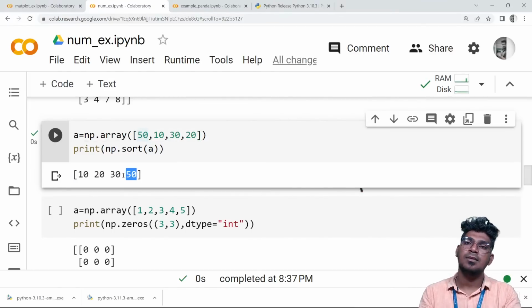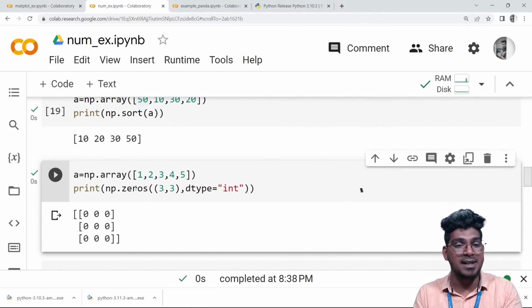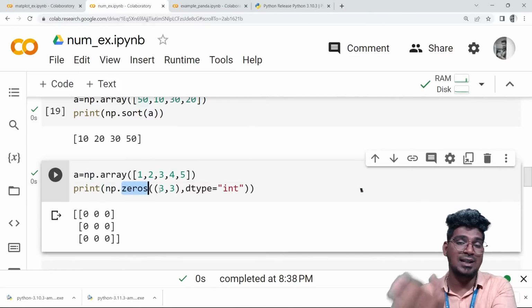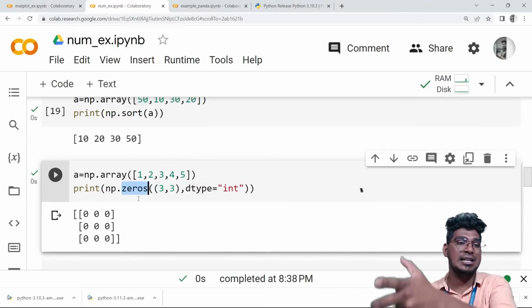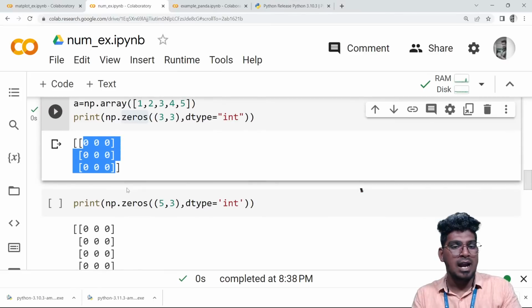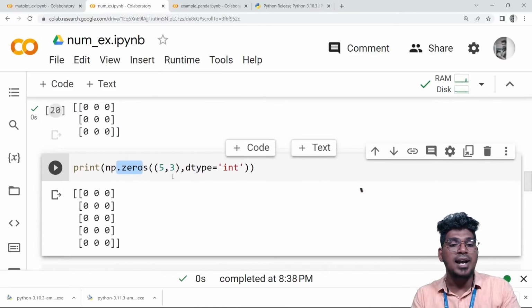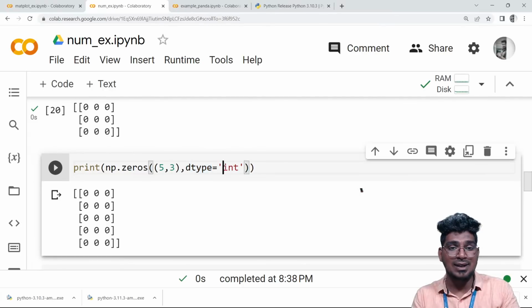And also I'm going to fill with zeros. np dot zeros will help in creating 3 rows and 3 columns filled with zeros. And also these zeros of 5 by 3 means 5 rows and 3 columns are going to be displayed. And also dtype is actually integer.